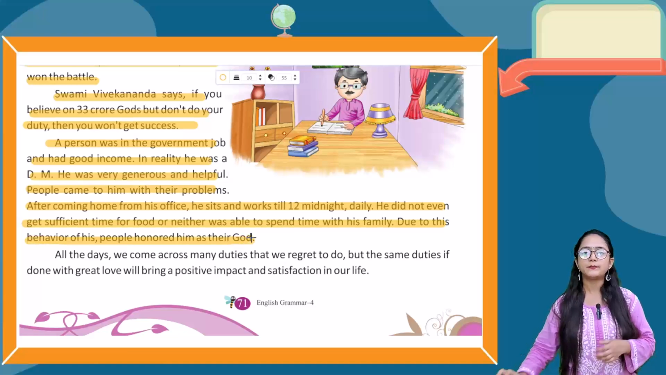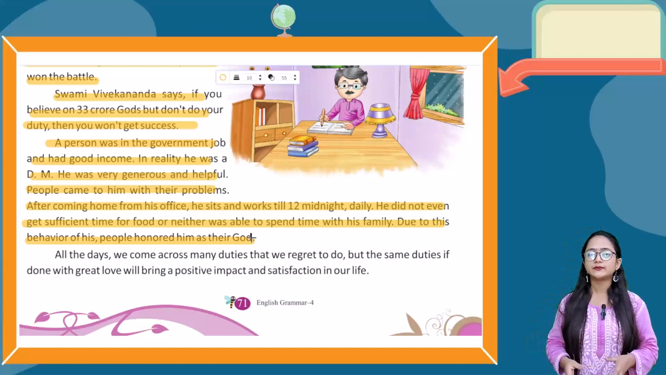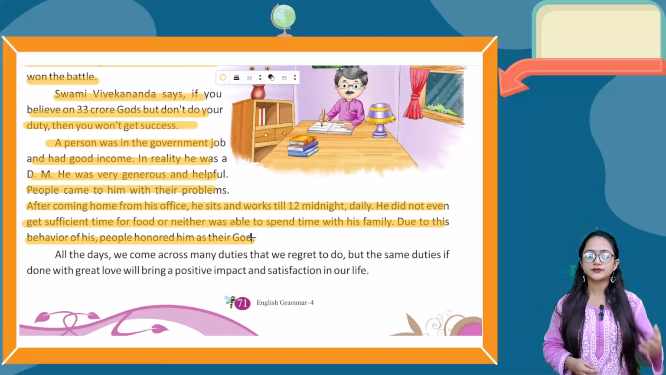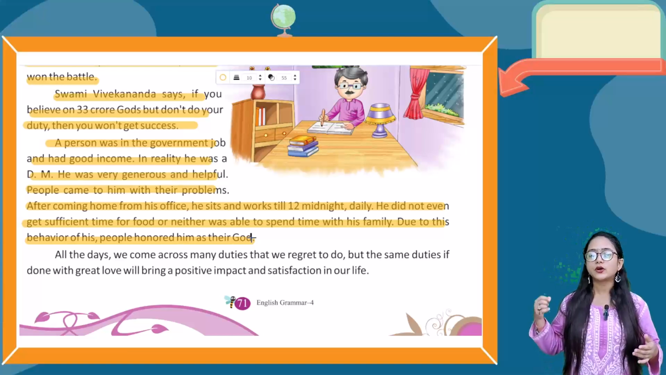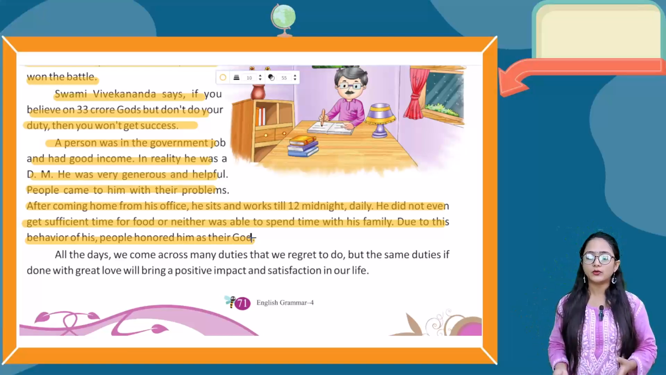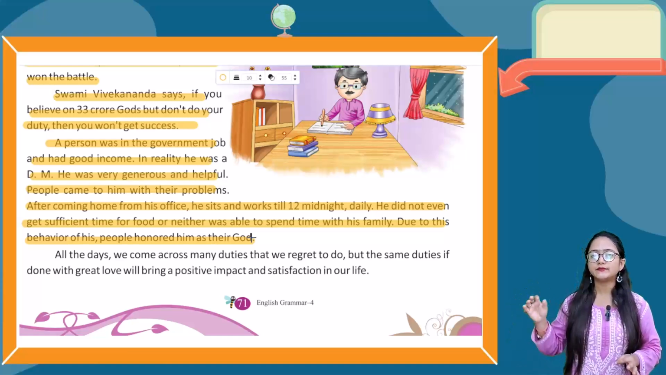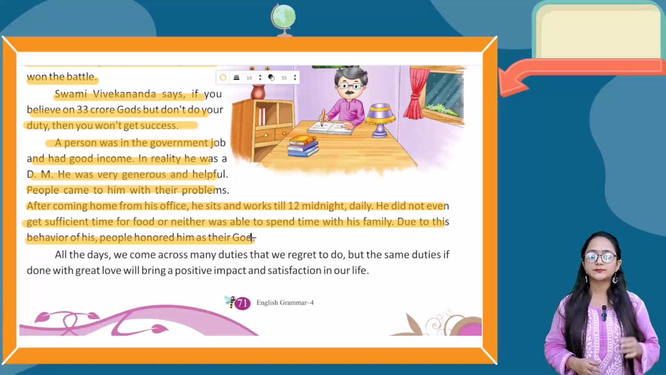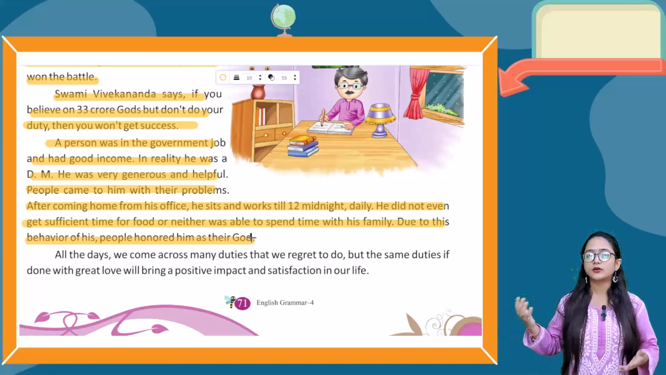So what happened? A person who was in the government job and had good income also. In reality, he was a DM and he was also very generous and helpful and hardworking. People always came to him to solve their problem. And after coming home from the office, he still sat and worked till 12 midnight. He didn't even eat his food, and also he didn't spend time with his family members. Okay, because of his behavior, people honored him more, as their god.